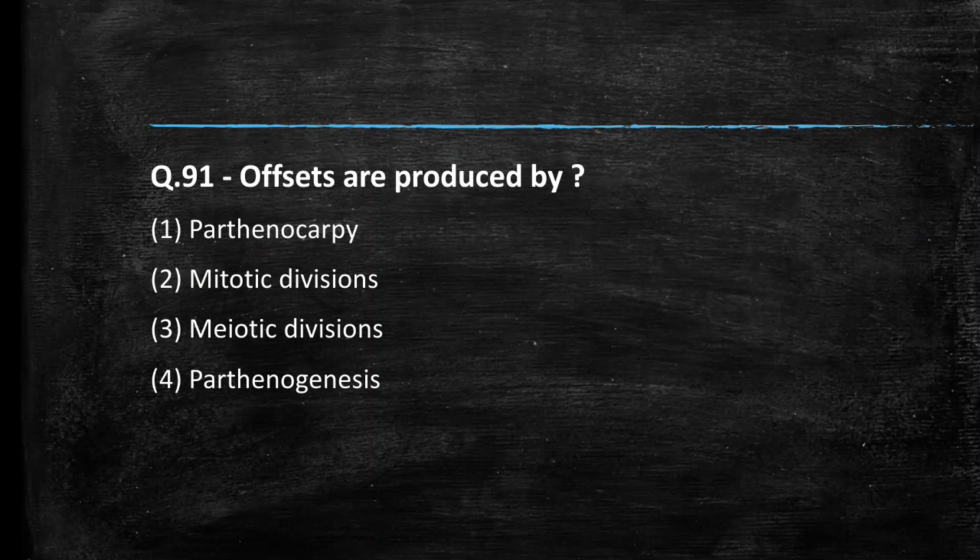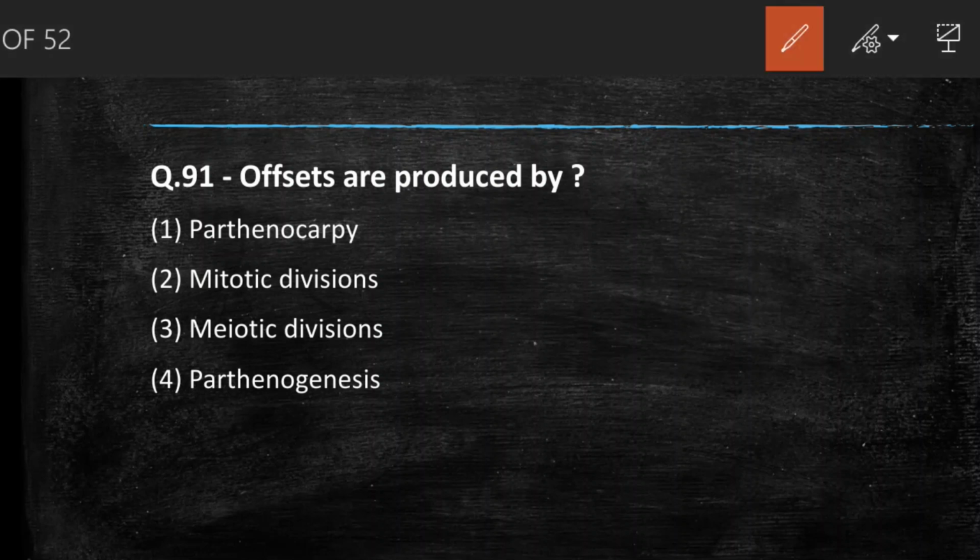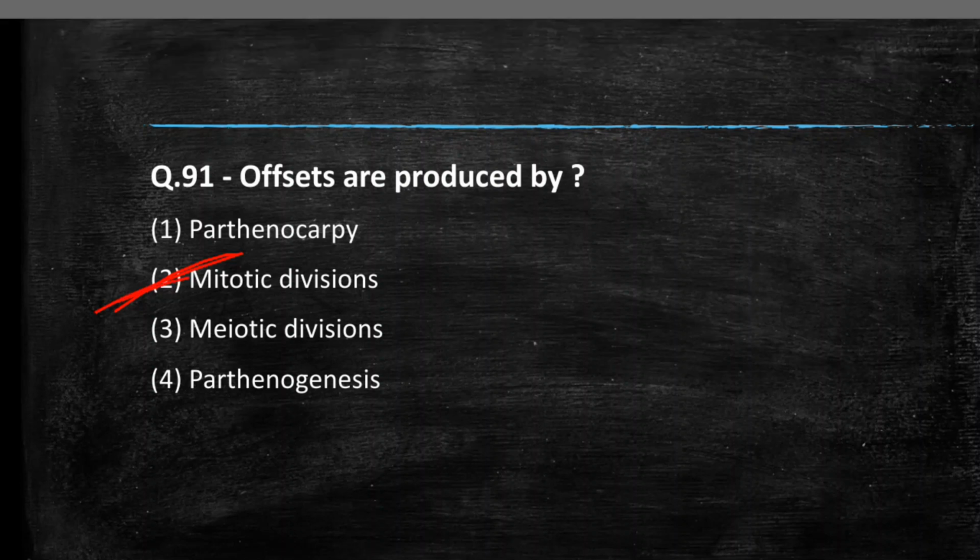Next question we have, it is not from human reproduction but still a question, so we answer it. Offspring are produced by parthenocarpy, mitotic division, meiotic division, parthenogenesis. So the right answer to this question is mitotic division.